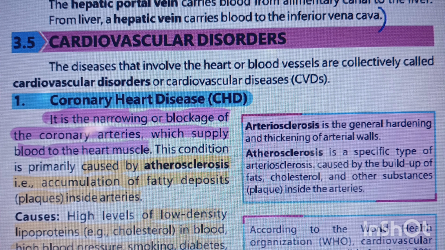The first one is coronary heart disease, where the narrowing of the coronary artery or a blockage within it restricts the path, preventing blood from reaching the heart muscles. Such a condition is called arteriosclerosis.